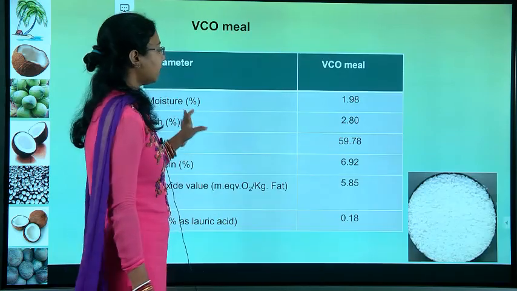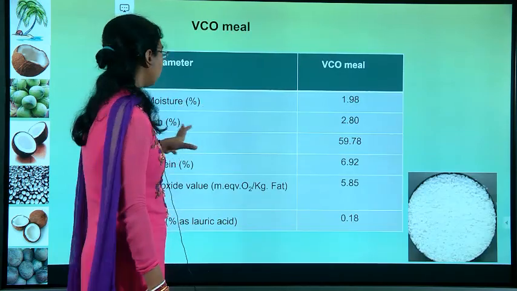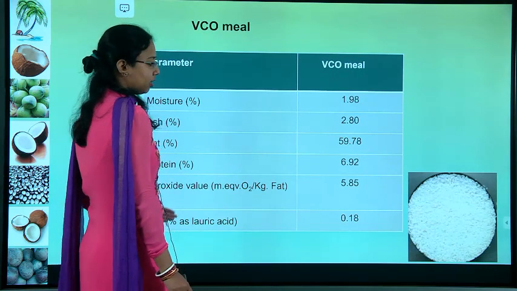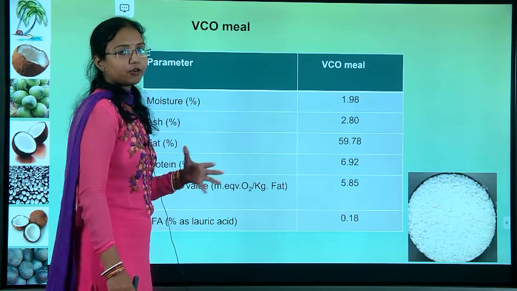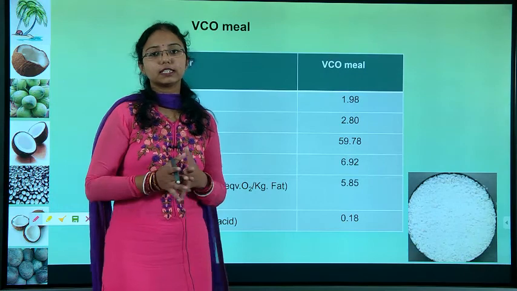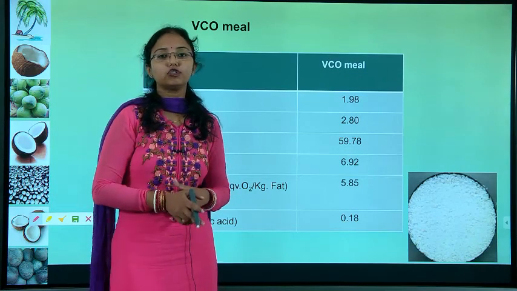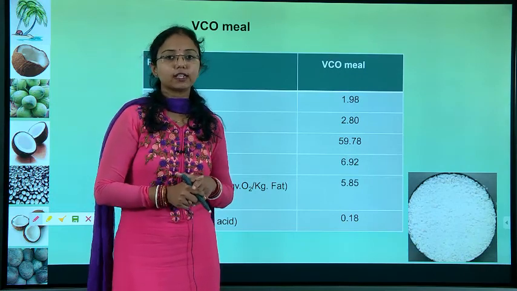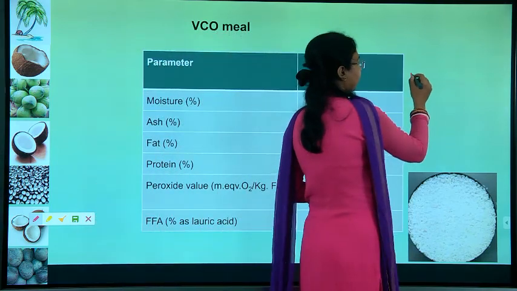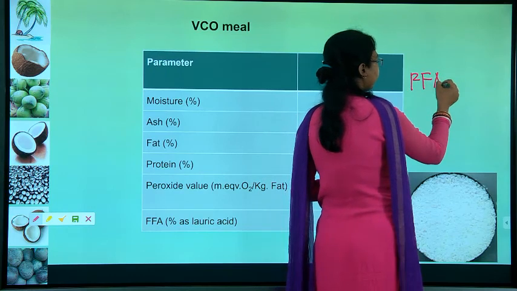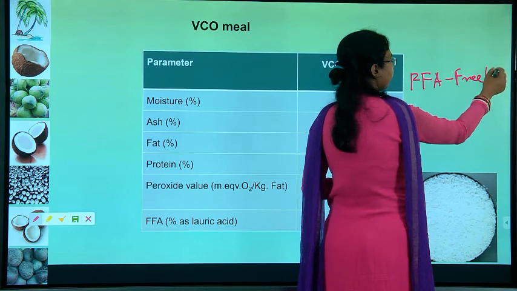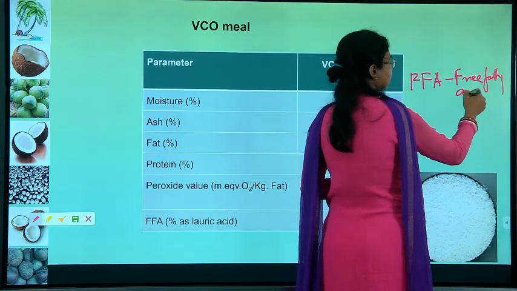So, VCO meal. In the VCO meal you saw that it has moisture, ash, protein, peroxide value and FFA, which you have mentioned in the oil. Whenever you are considering any oil, or if you are going to test any oil, what are the main important parameters you need to check? One is the FFA, that is free fatty acid. You all know, I hope, free fatty acids.